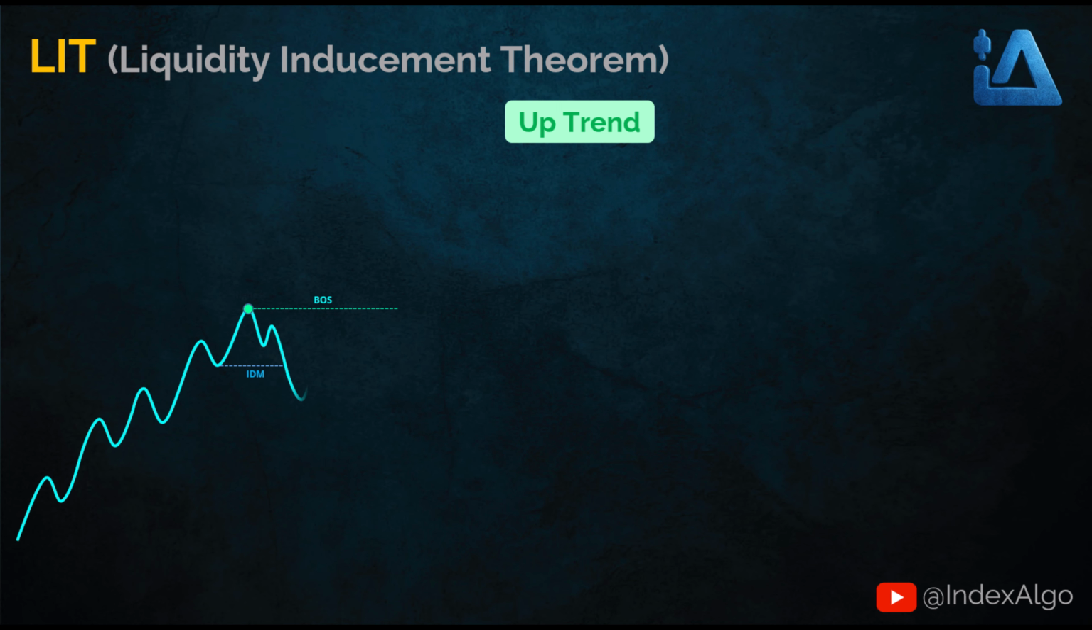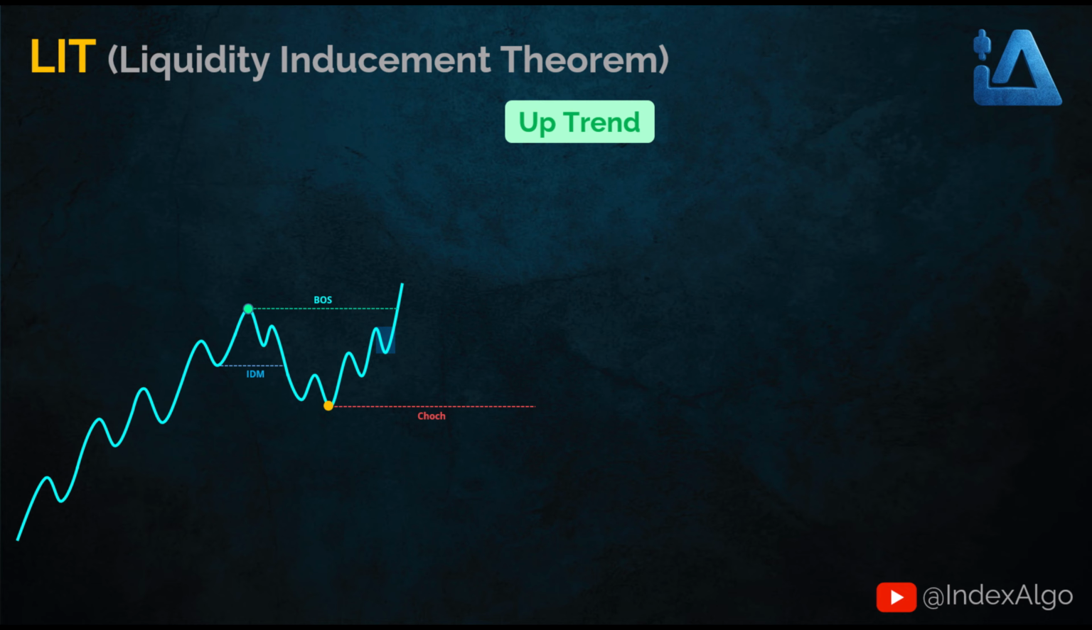In an uptrend, once the BOS level gets broken, we take the lowest point from the start of that BOS up to the moment it breaks as a valid low, and from there we draw the change of character level. The trend is still bullish. And from here, we start identifying pullbacks again so we can draw the IDM level from their lows.